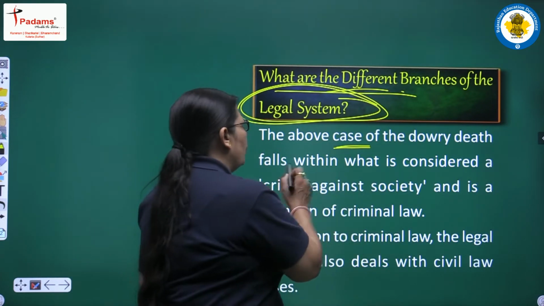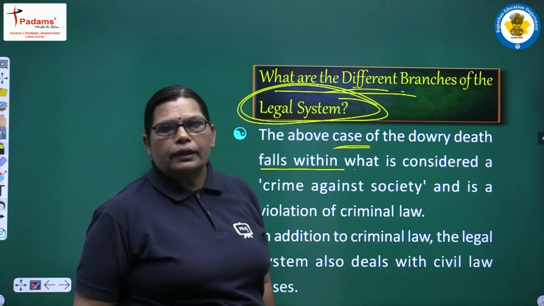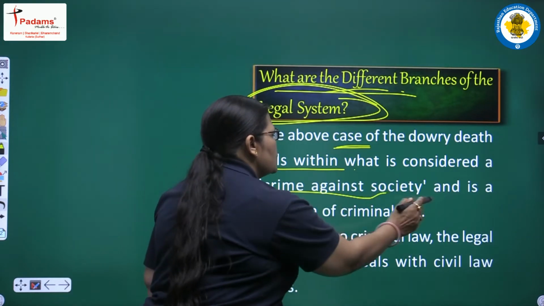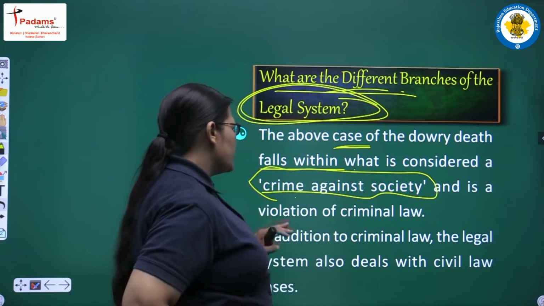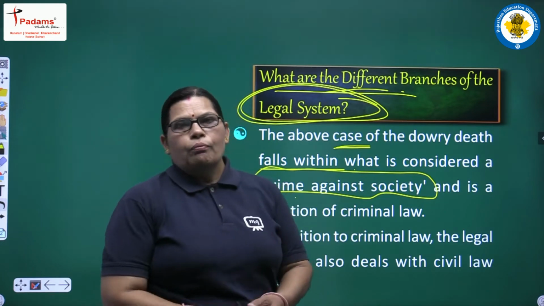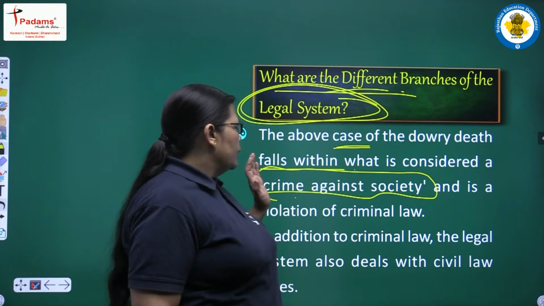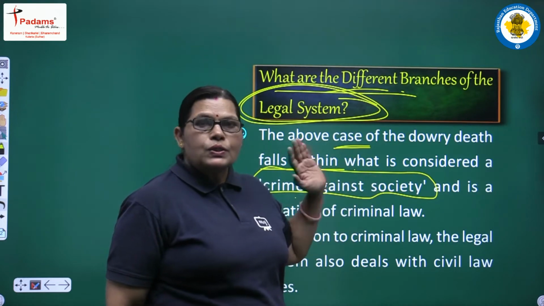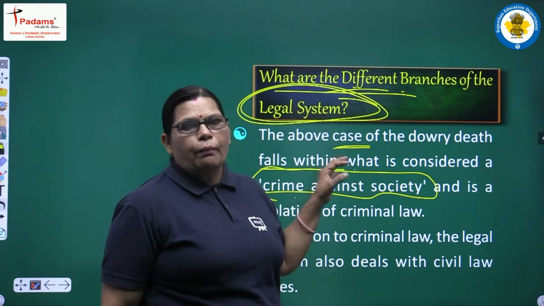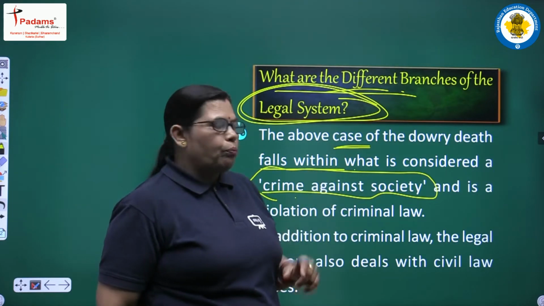The above case of dowry death is considered a crime against society and a violation of criminal law, because not only Sudha's death was involved. It is a crime against society, because each member of the society plays an important role.